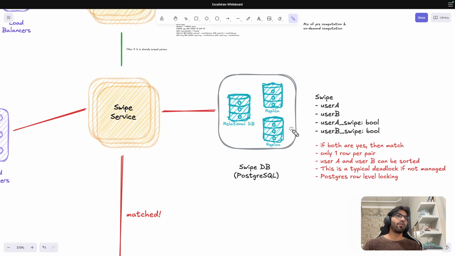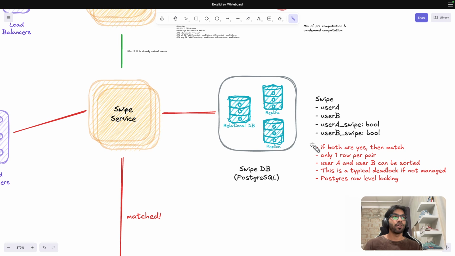Now we could either go with a columnar database like Cassandra, because those are append only. Append only means that it is not optimized for updates; you are just appending the data and putting it onto disk. So that would be one choice. You go with Cassandra, or even NoSQL would work fine here. But the thing is that you need consistency, and that's something you need out of the box.